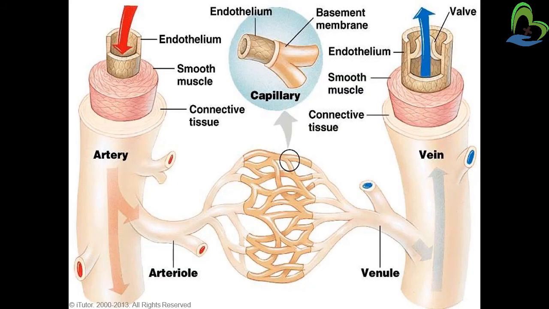So this is the figure of the arteries, veins and capillaries. The artery contains oxygenated blood, and the inner layer of the artery is made up of endothelium, the middle layer is made up of smooth muscle, and the outer layer of the artery is made up of connective tissue. The artery carries oxygenated blood and its branches are called arterioles, and these are the capillaries.